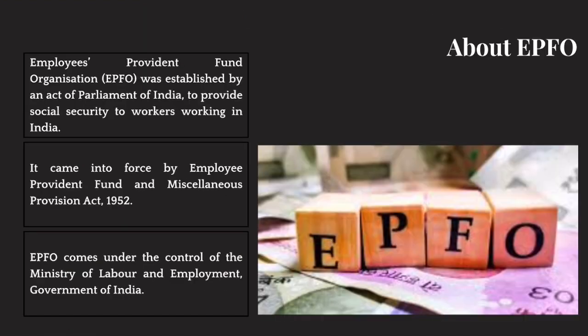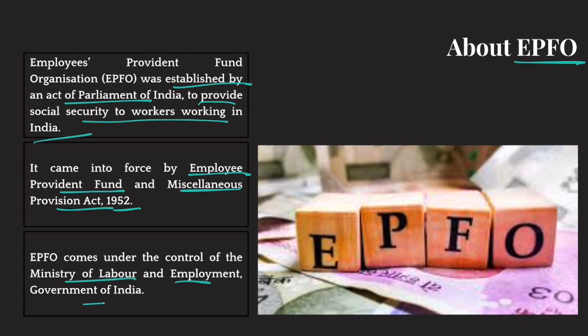All right. So EPFO was established by an act of parliament to provide social security to workers working in India. Now, that act of parliament was called the Employee Provident Fund and Miscellaneous Provisions Act. Now, EPFO functions under the Ministry of Labour and Employment, Government of India. Now, what are these social security schemes that are being managed by EPFO? So, let's talk about that.